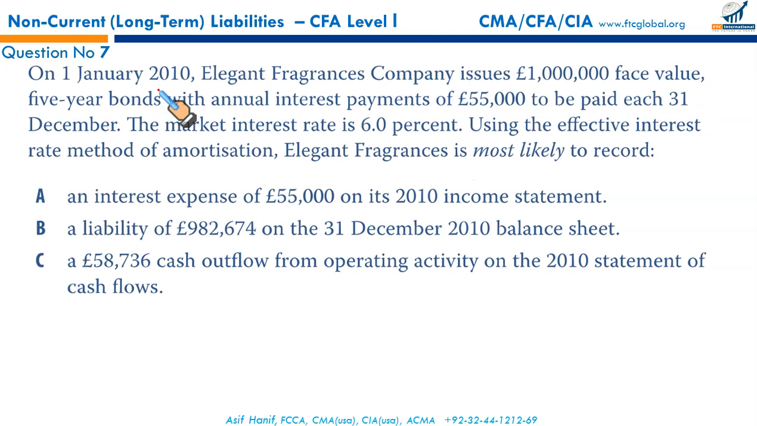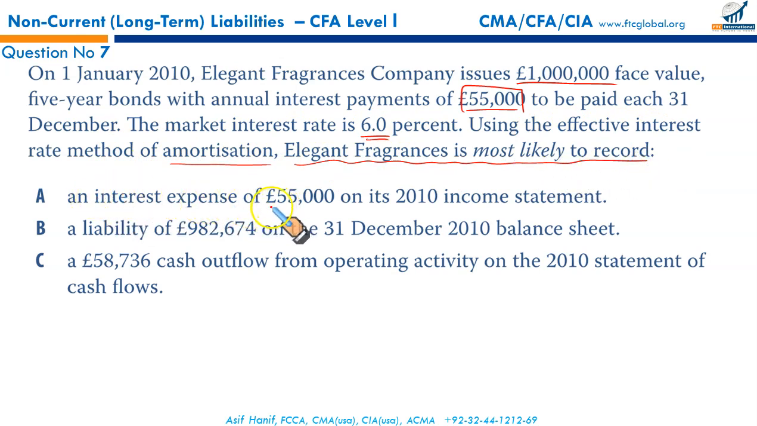Next, now this question requires some serious computations. On January 1st, 2010, Elegant Fragrances Company issues £1 million face value 5-year bonds with annual interest payments of £55,000, to be paid each 31st December. That's an annual payment. The market interest rate is 6%. This is clearly 5.5. Your coupon rate is lower than the market rate, so it's a discount bond. Using the effective interest rate method of amortization, Elegant Fragrances is most likely to record what?